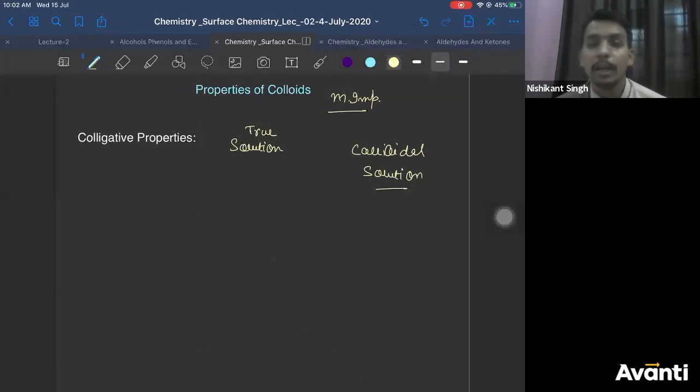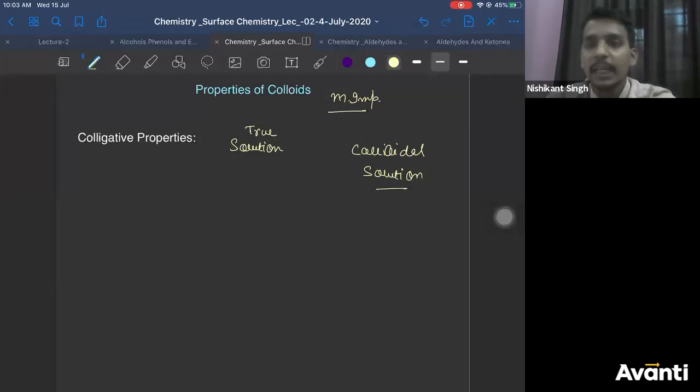which will have more colligative properties? If the molality, everything is same, which of these two solutions? Let's say if I ask you osmotic pressure, if the concentration is same, osmotic pressure will be more for true solution or colloidal solution. What do you think? Which will have more osmotic pressure, true solution or colloidal solution? Given the amount of solute is same or concentration is same. So all of you are saying colloidal solution will have more value of colligative properties, right? All right. So let us see, right?